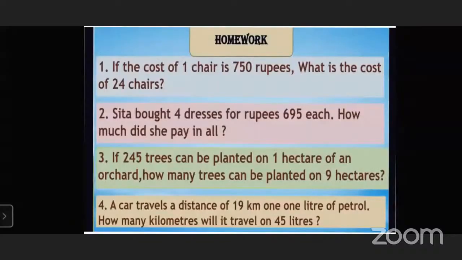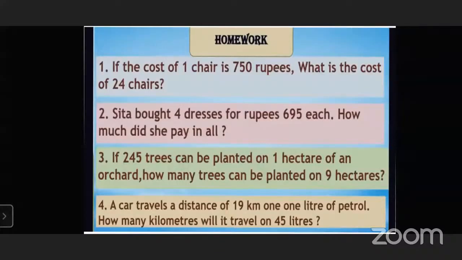Yes. Okay. Now these are some examples for your homework. The first question is, if the cost of one chair is 750 rupees, what is the cost of 24 chairs? So we have to multiply which number with which number? 750 by 24. You can take a screenshot of this slide.